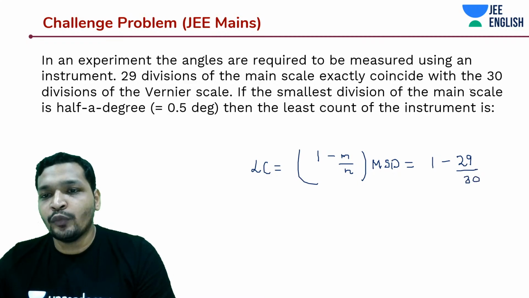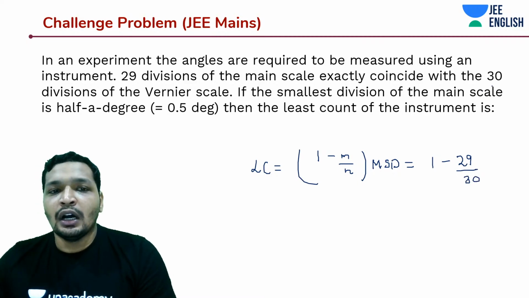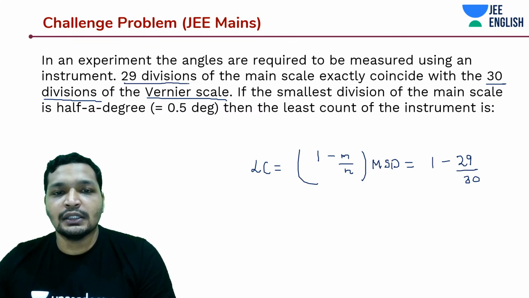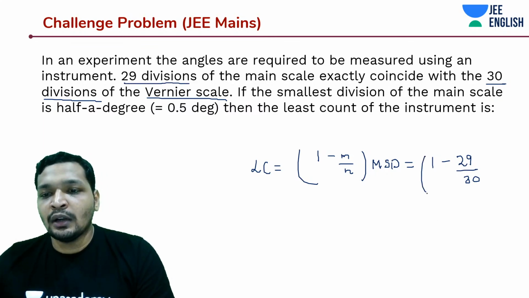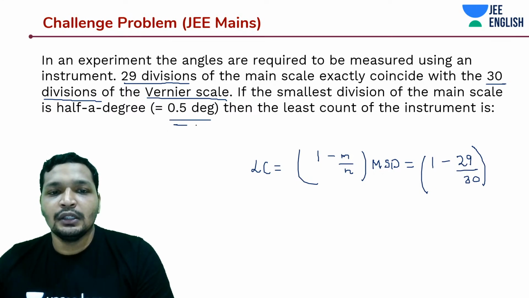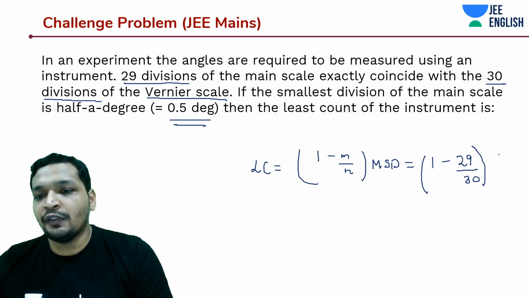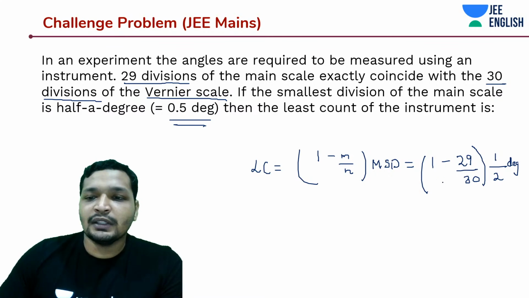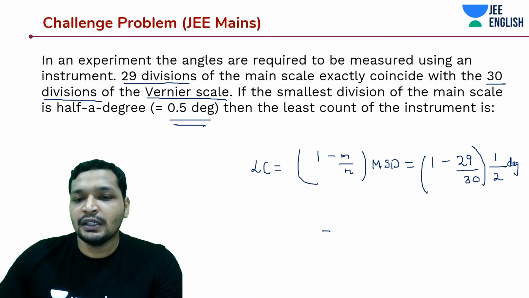Is that what you have? 29 divisions on your main scale are coinciding with the 30 divisions on the Vernier scale. Notice this carefully, guys. That is it. And what else is given tricky to you? Of course, the unit conversion. So 0.5 degree, this is only half a degree. Still in degrees, we need to convert it into minutes once we get the answer, because your answer is given in minutes and degrees.